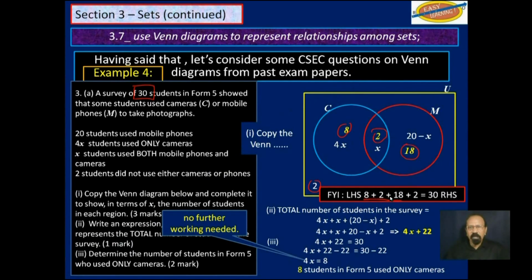8 plus 2 plus 18 plus 2 on the left-hand side, is that equal to 30 on the right-hand side? And the answer is yes. So we know that answer is correct. So we know these answers are correct that we have here.